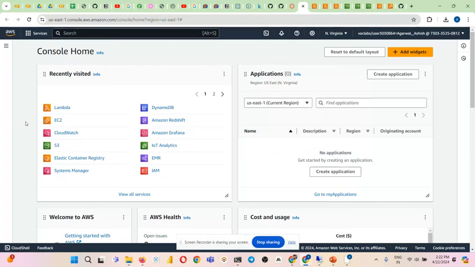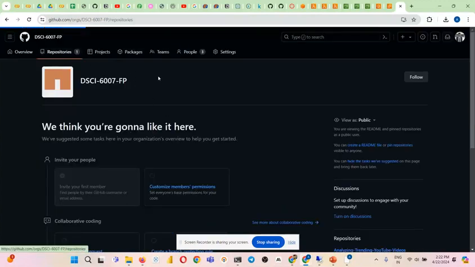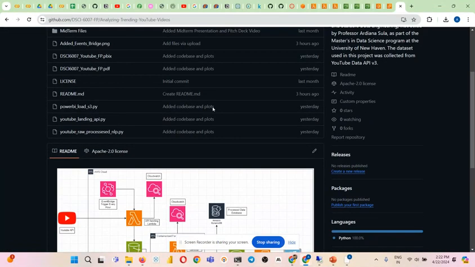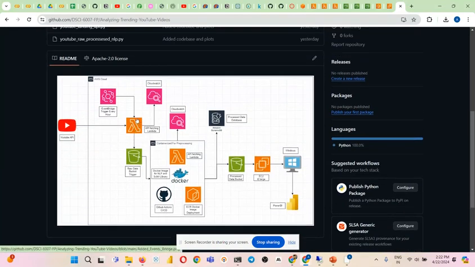Hello everyone, it's me Asis again, and let's begin with the demo. We have used a couple of technologies for our project, and let's go to our GitHub to see our repo. These are the files, and you can see that we have the YouTube API that is used by this AWS Lambda function. This Lambda collects the data from the YouTube API and is triggered by this EventBridge trigger. Every hour this Lambda is run because of this trigger, and data is sent to an S3 bucket, a raw data bucket, and we can see the logs in CloudWatch for this Lambda.